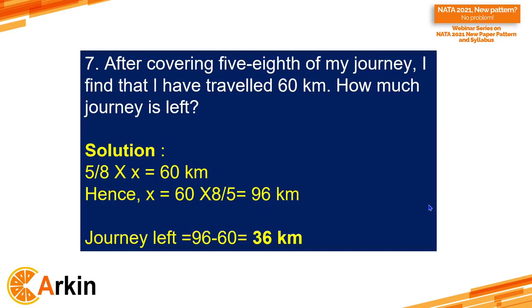Yes, Tanishka, you have answered that x is the total, yes. But the question here is, even if you answer 96, it is correct in a way, but it is a half answer, so you will not get any mark. Why? Because the question asked here is how much journey is left. So the journey left is 96 minus 60. So the correct answer will be 36 kilometers.